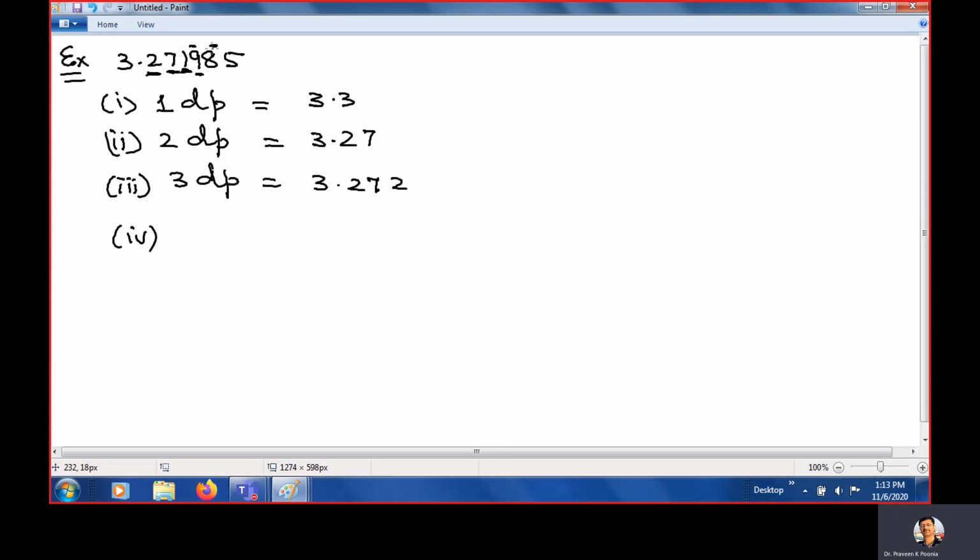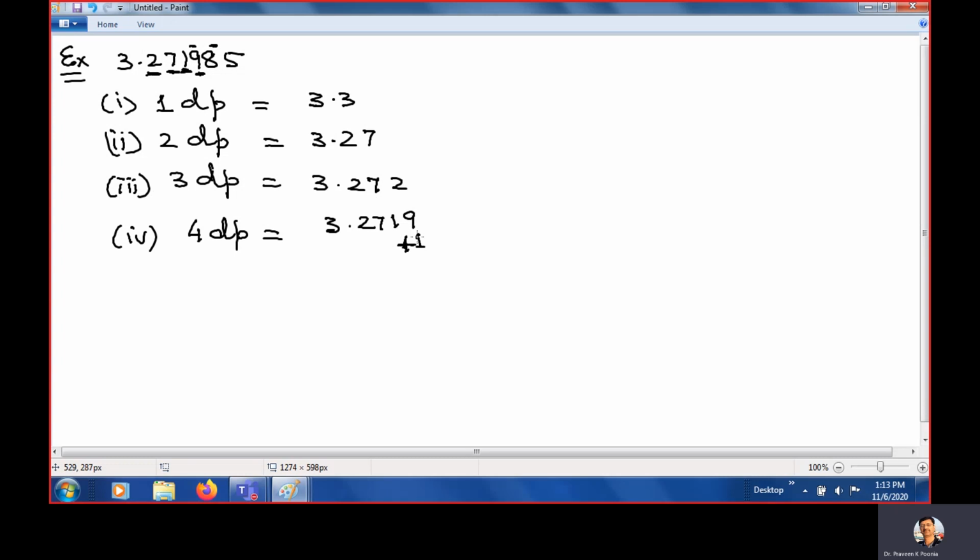Means this one. Clear? So if we look at 8, it is greater than 5. Greater than 5 means we will add 1 here. At 9 we will add 1. So if we look at 4 decimal places, the answer is 3.271. And 9 we will add 1.